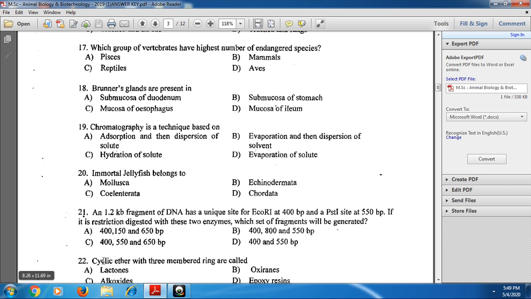Okay, 400, 550 and 650 base pair fragments will be generated. Option C is the correct one.